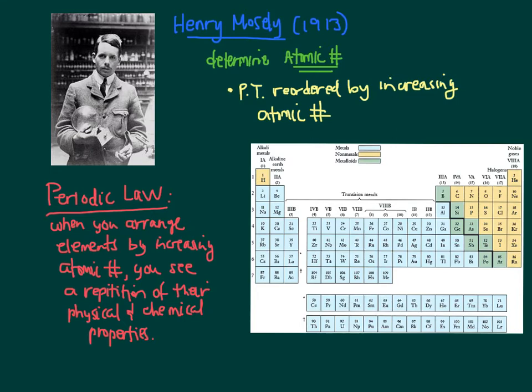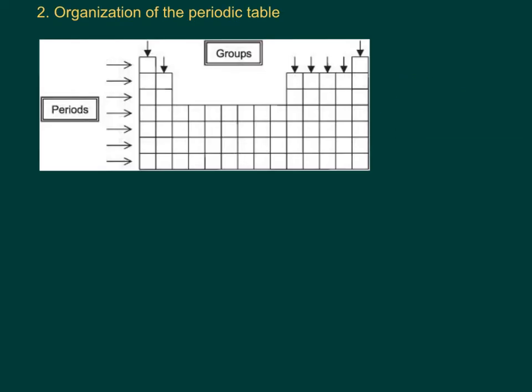First, though, let's talk about how the modern periodic table is actually organized and all the wonderful ways it's organized. Okay, so the modern periodic table is organized in a couple of different ways. So first we're going to talk about periods and we're going to talk about groups. So periods are the rows going across. So there are 7 periods on your periodic table.